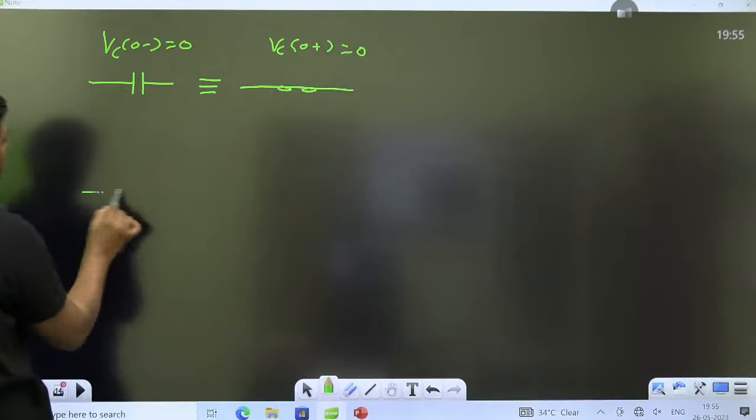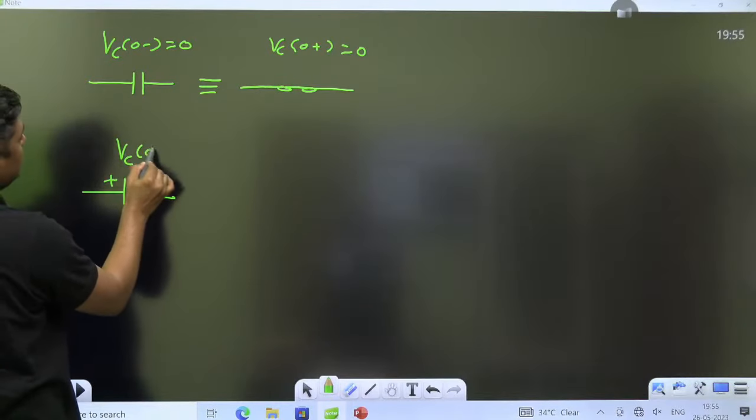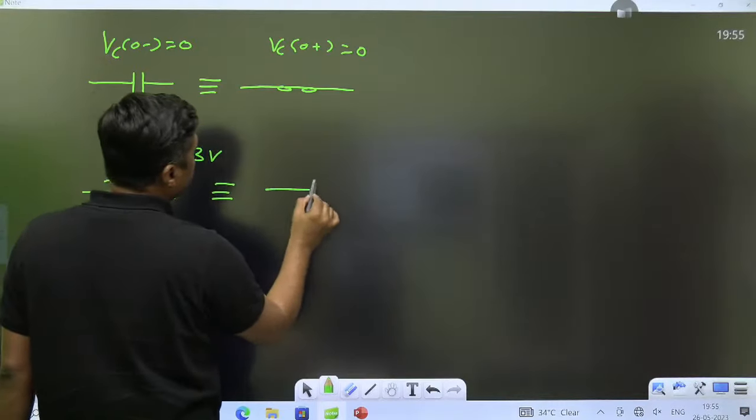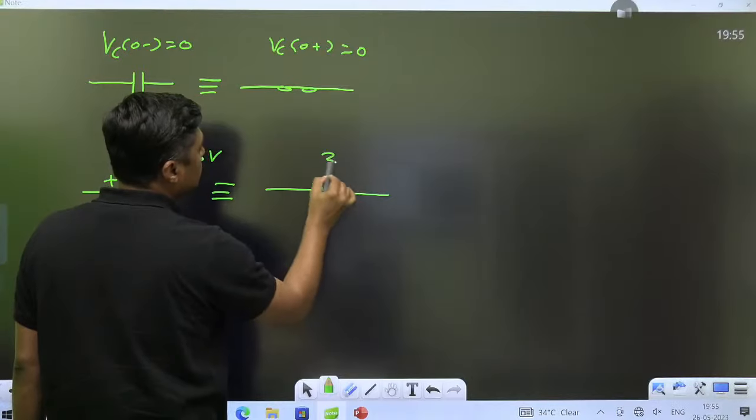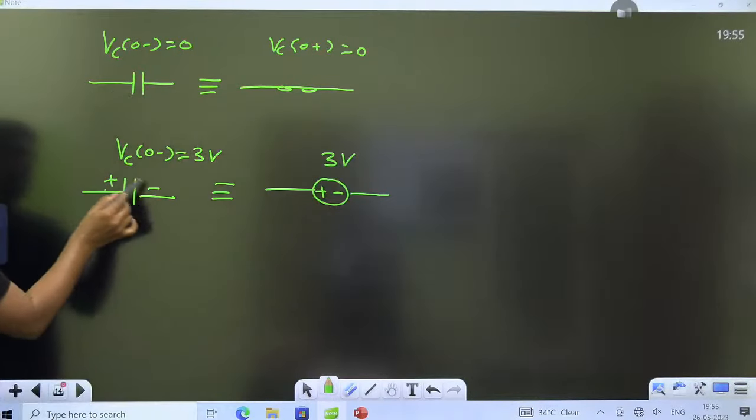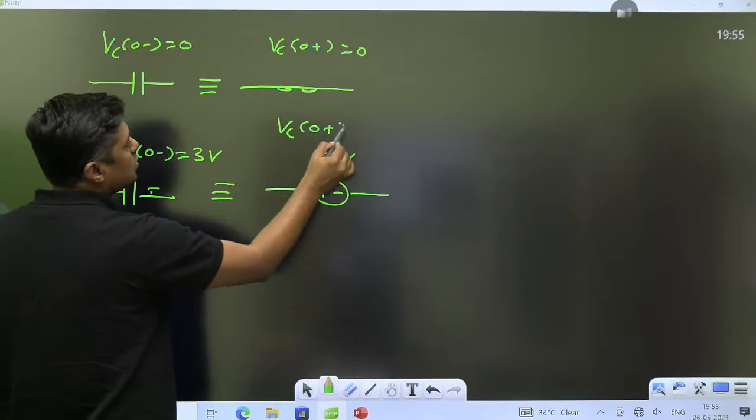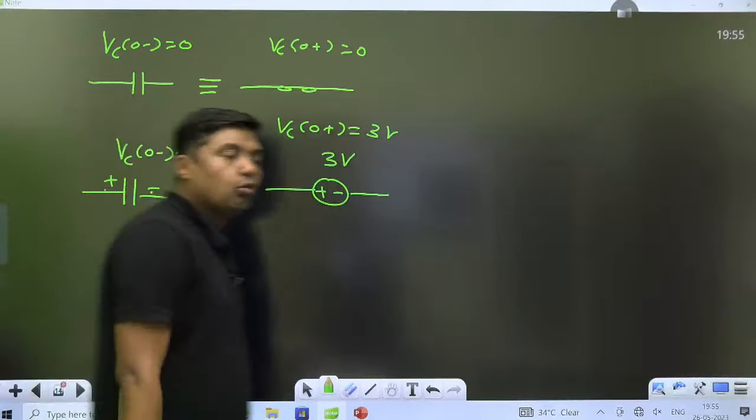But if we are having some initial voltage across the capacitor, for example, VC0 negative is 3 volt, just after switching, it behaves like a battery of voltage 3 volt. Like that, this is the plus, this is the minus, and that is the value. And this is the VC0 plus. It is also 3 volt. Capacitor does not allow sudden change of voltage.